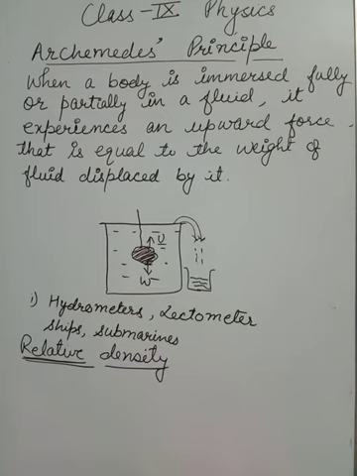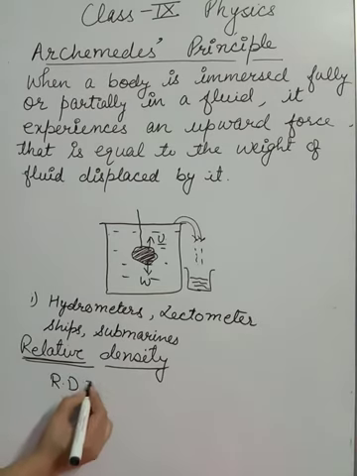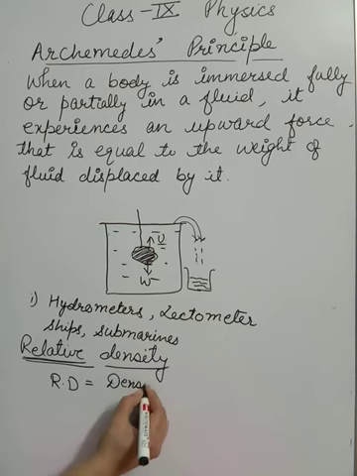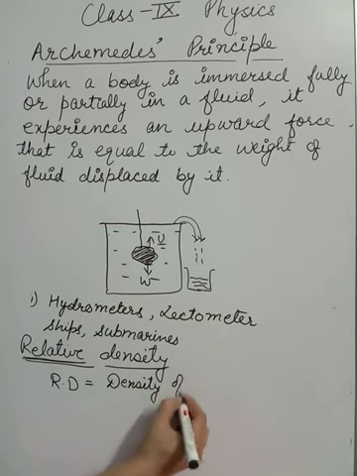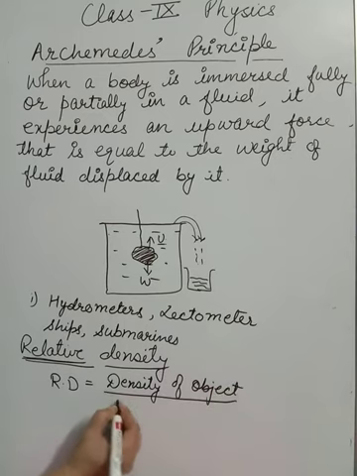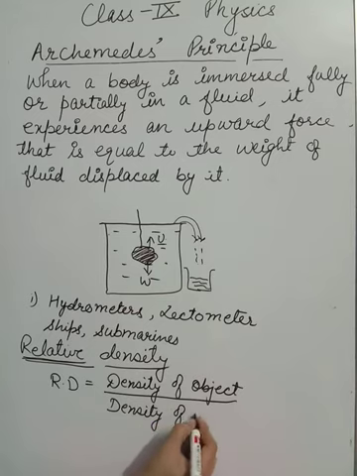Relative density is simply the ratio of density of object to density of water. So relative density is density of object upon density of water.